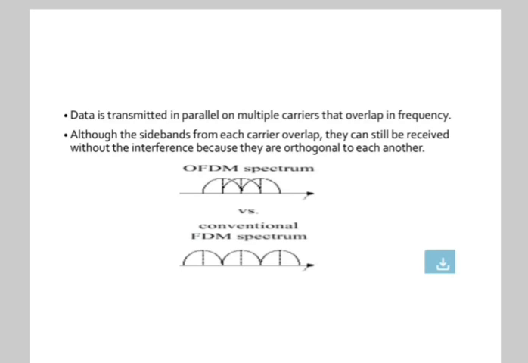So the data is transmitted in parallel on multiple carriers that overlap in frequency. Although the sidebands from each carrier overlap, they can still be received without interference because they are orthogonal to each other.